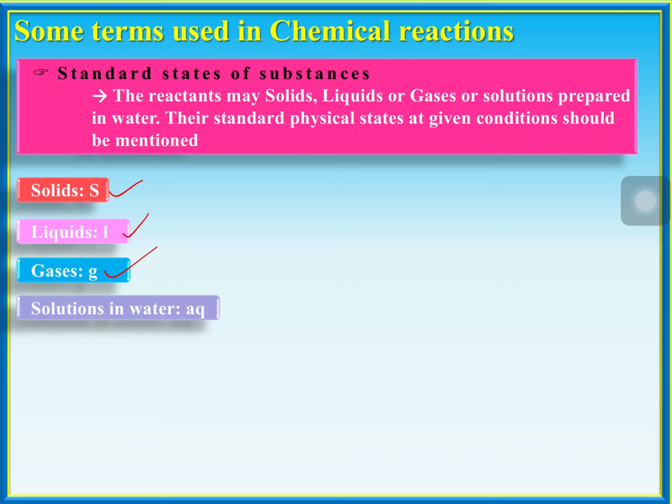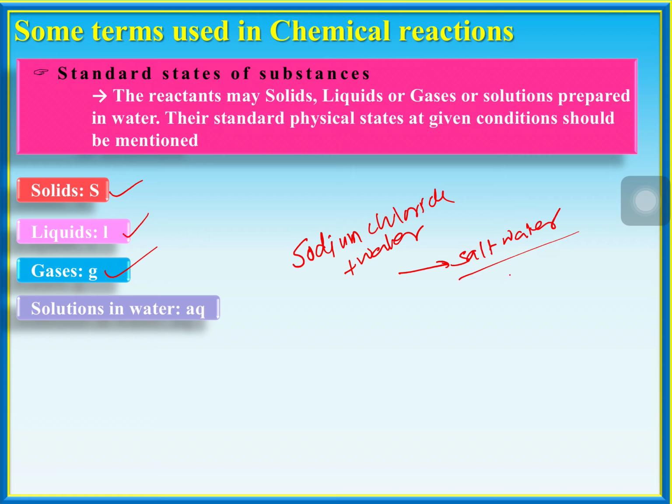Sometimes you are going to use solutions. What are solutions? A solution is the combination of two or more materials. When you mix a solid in water, you cannot simply call it a liquid. You call it a solution. Suppose you add sodium chloride plus water, you get salt water. The salt water is called a solution.